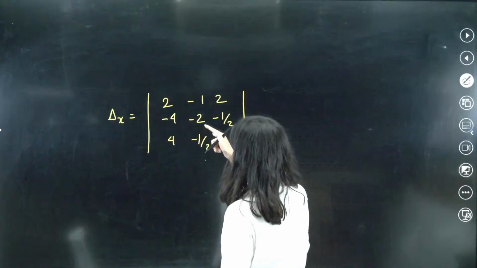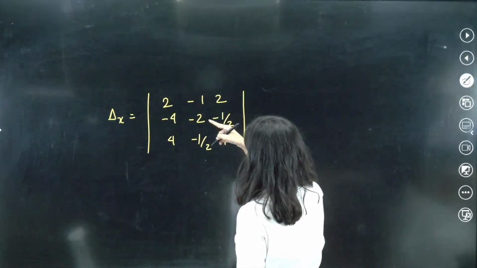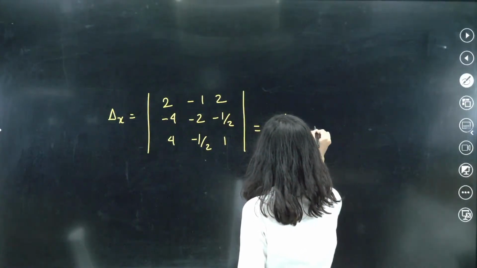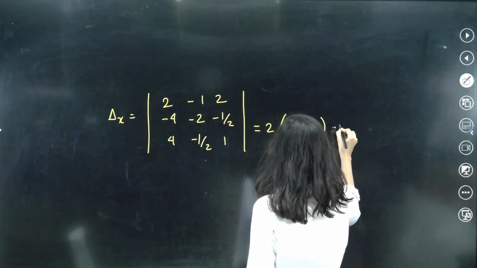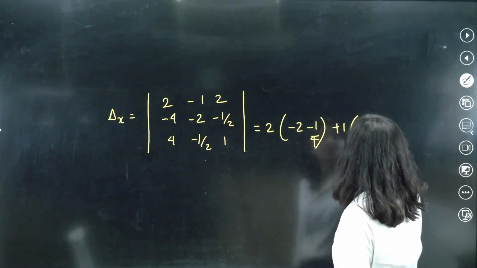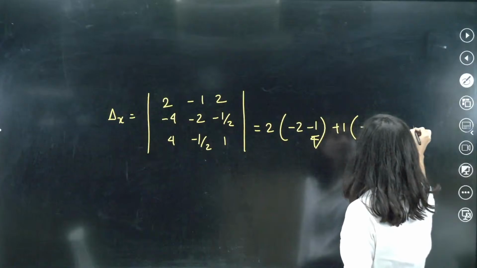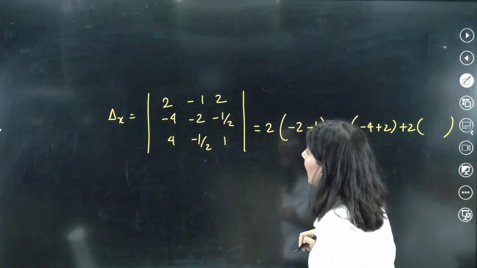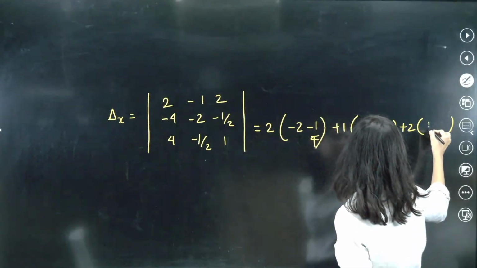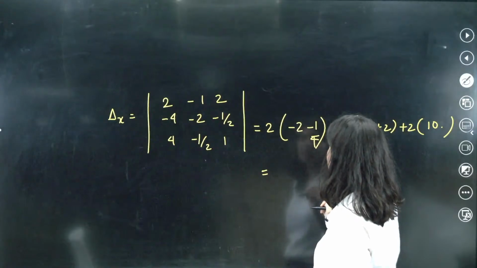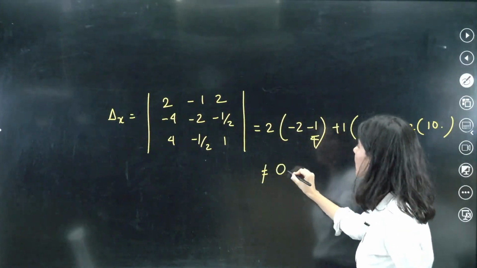So this is 2. Minus 2 and minus 1 by 4. Plus 1. Minus 4 plus 2. Plus 2. This is 2 and plus 8. So 10. Just tell me, is it 0? It is actually non-zero again.